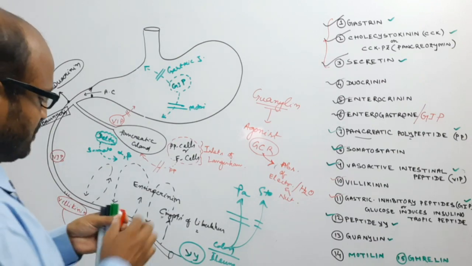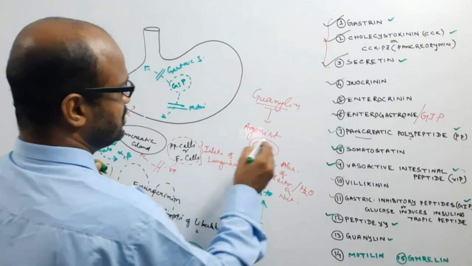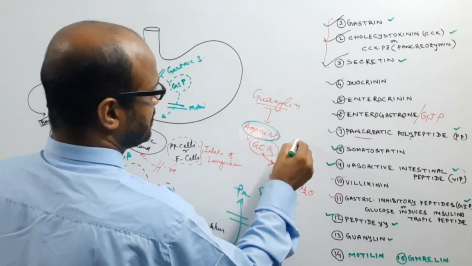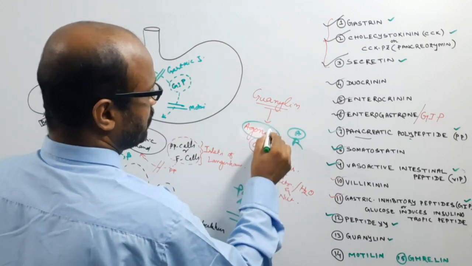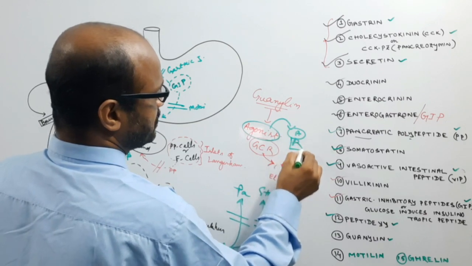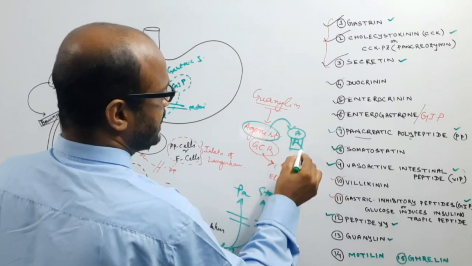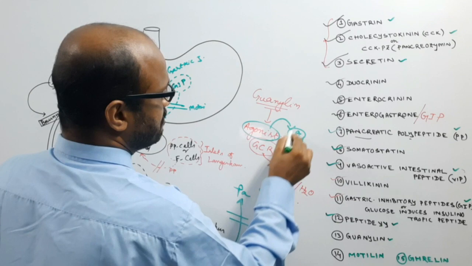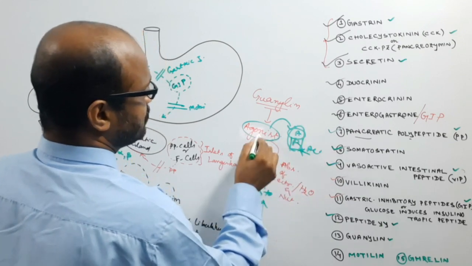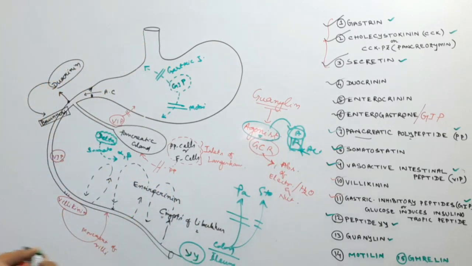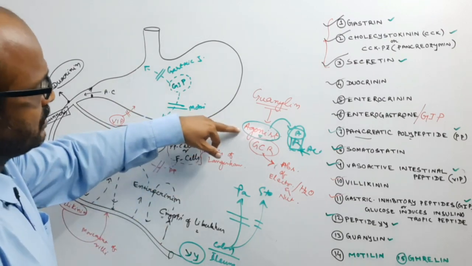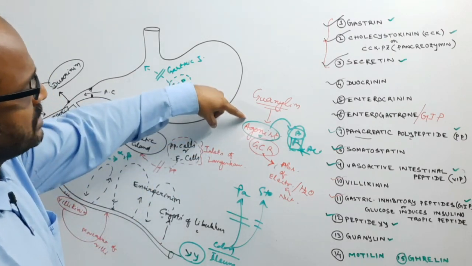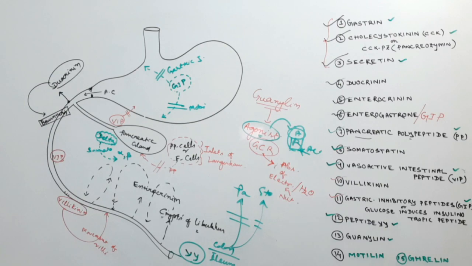Agonist means the molecule which binds to the receptor. Suppose this is the agonist which binds to the receptor, then it is activated. So now this complex is activated. This is known as the agonist. The opposite of the agonist, or the antonym, is the antagonist.